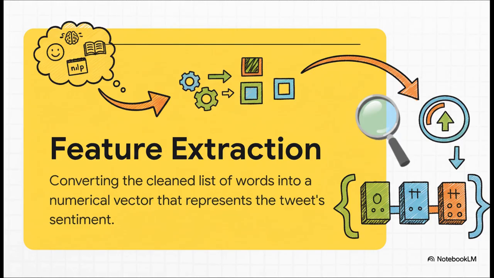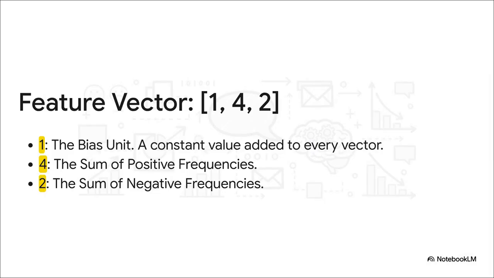Okay, on to step two, feature extraction. Now this is where the translation magic really happens. We take that clean list of words we just made and turn it into a list of numbers, what we call a vector. In this case, our tweet becomes 1, 4, 2. But what on earth do those numbers even mean? So this vector looks simple, but it's actually super powerful.